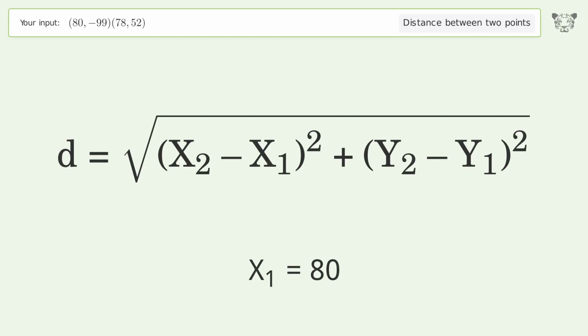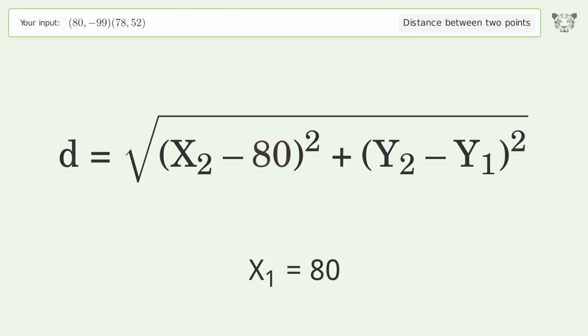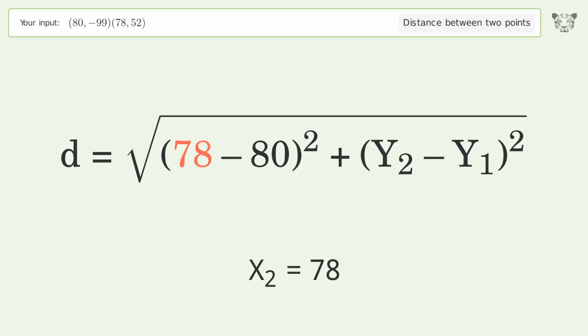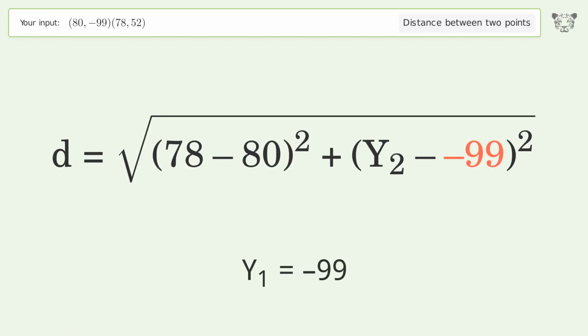x1 equals 80. x2 equals 78. y1 equals negative 99. y2 equals 52.